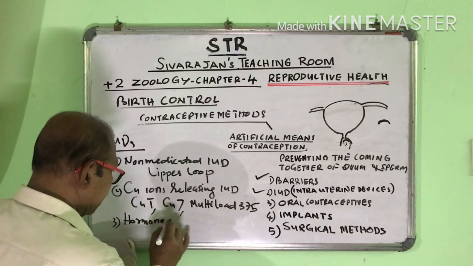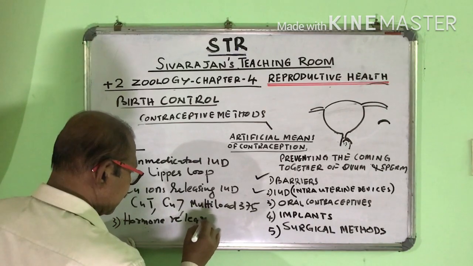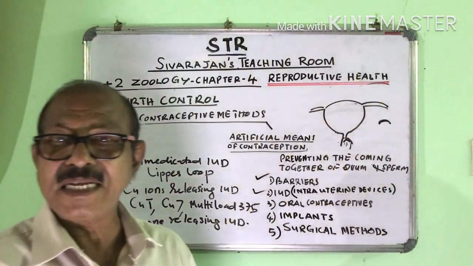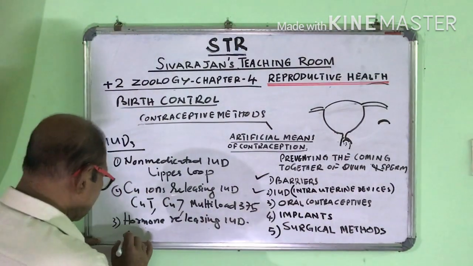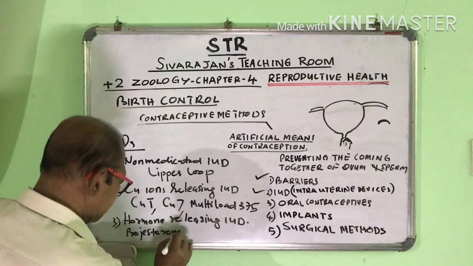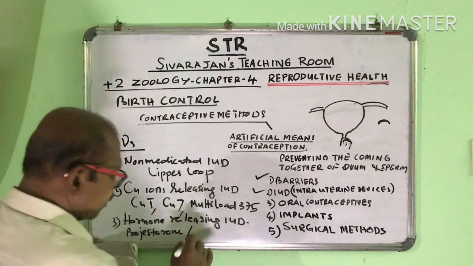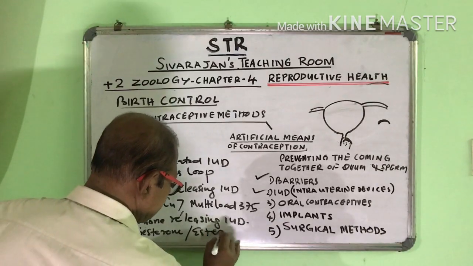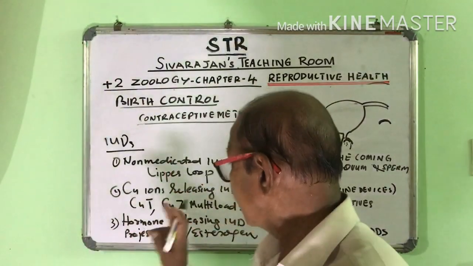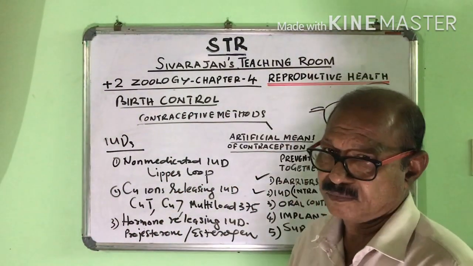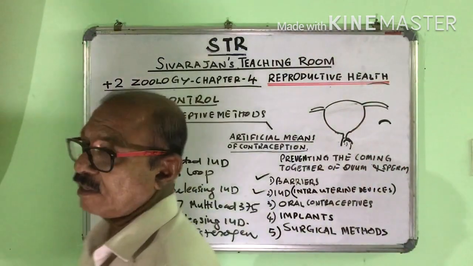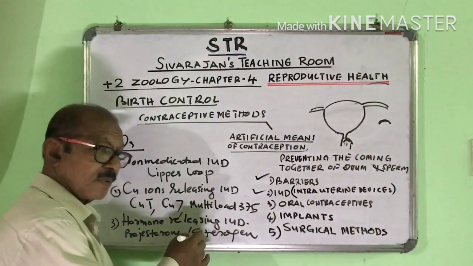Hormone releasing IUD. These IUDs release progesterone or a combination of progesterone and estrogen. So the hormone releasing IUDs release progesterone or a combination of progesterone and estrogen, and the presence of these